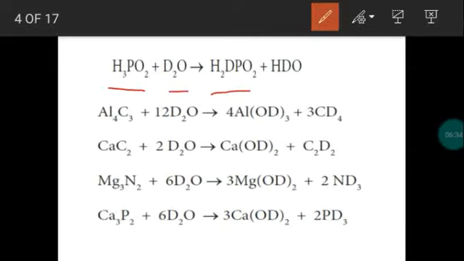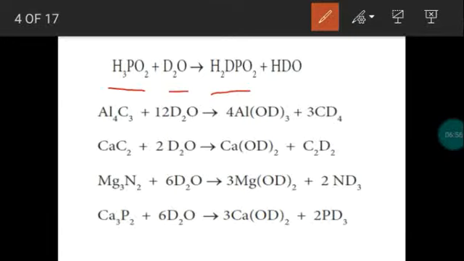Only 1 hydrogen is replaced by deuterium present in heavy water. So this exchange reaction proves that hypophosphorus acid is not a tribasic acid. All the hydrogen atoms are not replaceable hydrogen atoms. Only 1 hydrogen is a replaceable hydrogen atom. So this hypophosphorus acid is a monobasic acid.